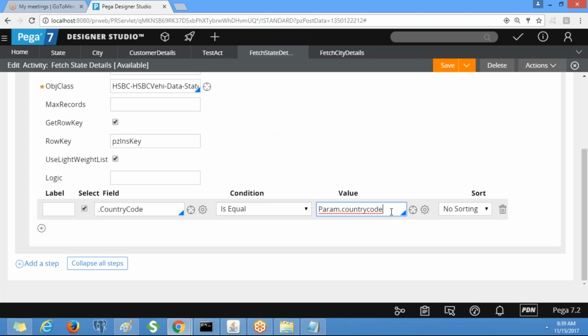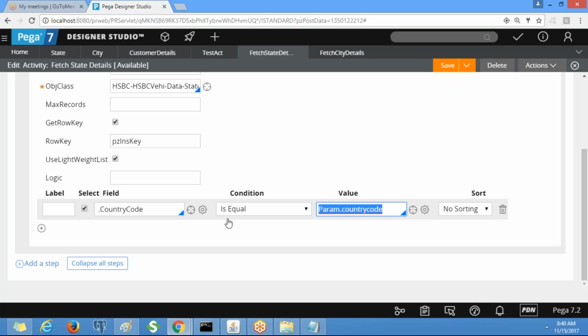So this value will be passed here dynamically at runtime. Suppose the country code is equivalent to IN, it will fetch the corresponding states.